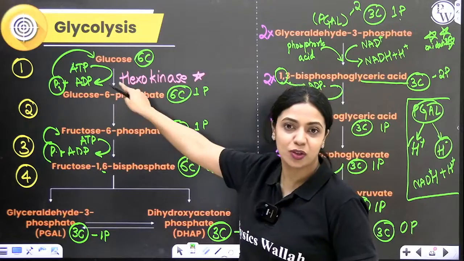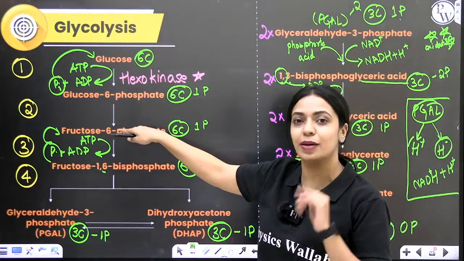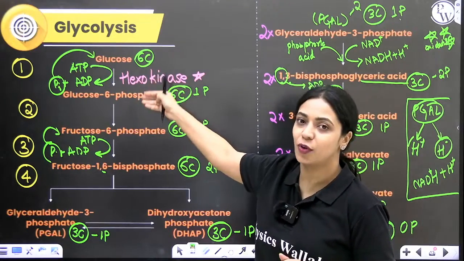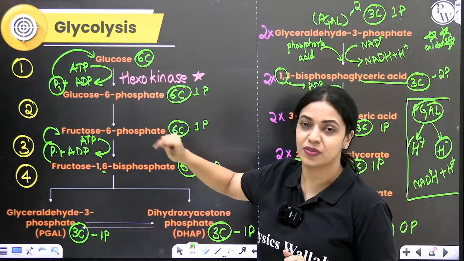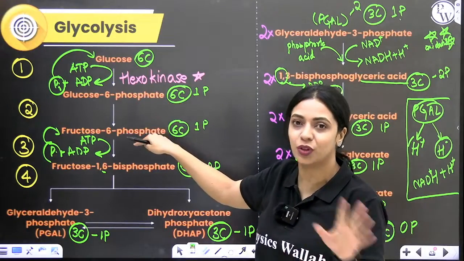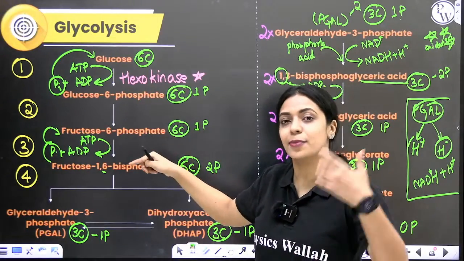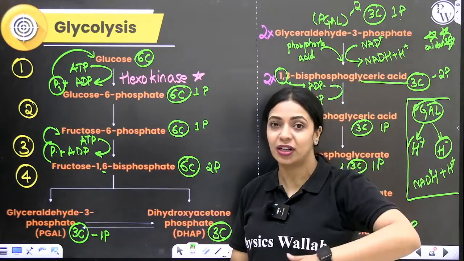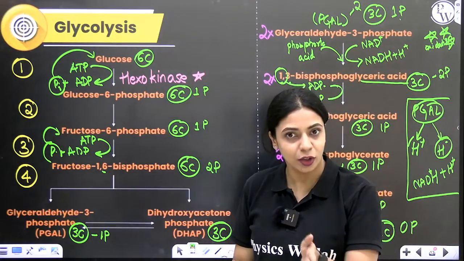Next step, what happens? Glucose 6-phosphate, fructose 6-phosphate, they are both isomers. Glucose 6-phosphate gets converted into fructose 6-phosphate. The number of carbons, the number of phosphate, both are the same. There's no change. In the next step, fructose 6-phosphate gets phosphorylated and forms fructose 1,6 bisphosphate.